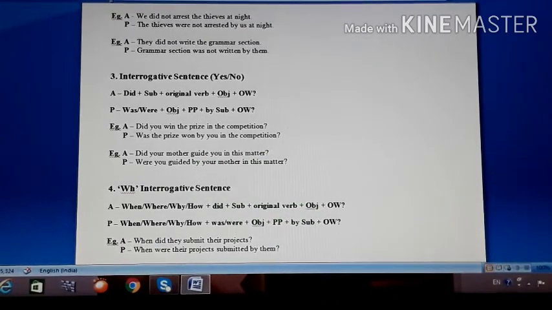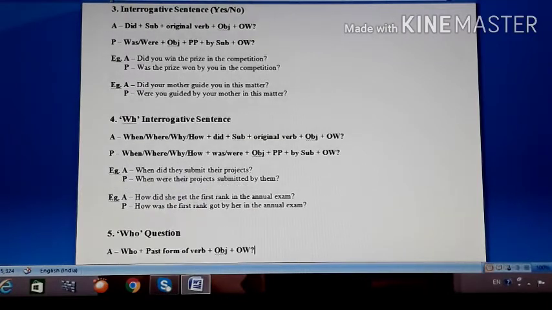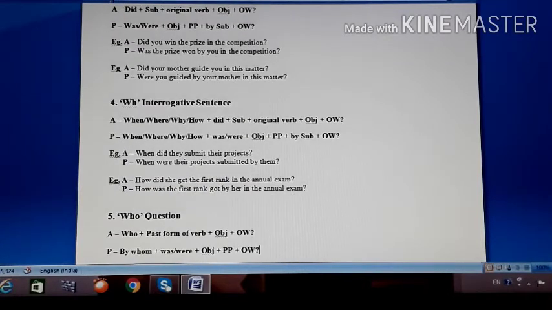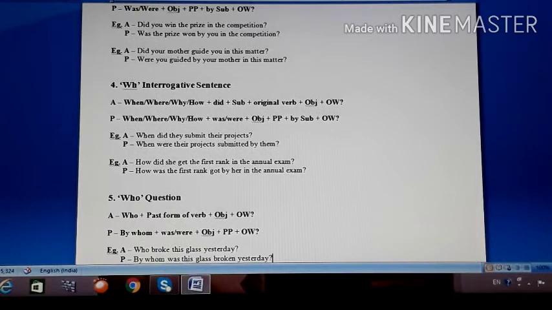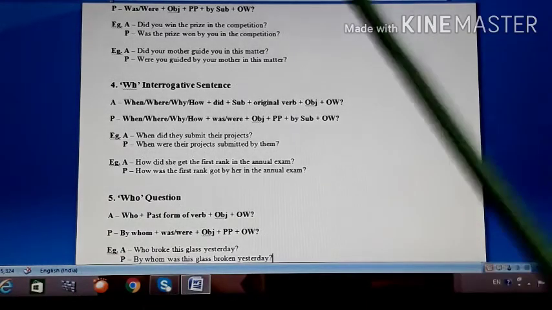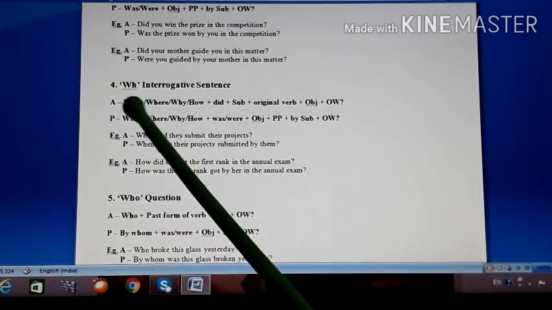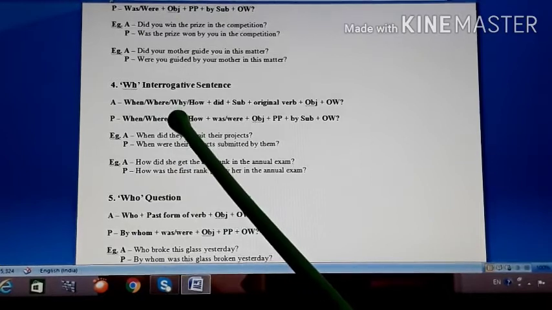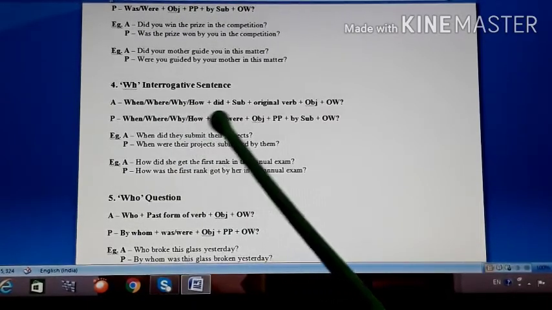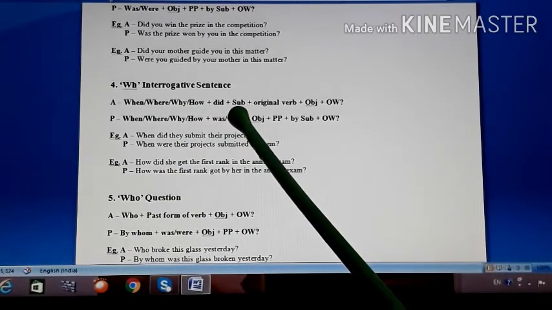Now we move on to the WH question. WH question, as we saw in all the tenses, it will be like this only, students. If you know yes no sentence, yes no interrogatives, active passive well, then just before that you are supposed to add WH words. So here which WH words we are talking about? We are talking about when, where, why, how. And then remaining structure, if you see, it is the same.